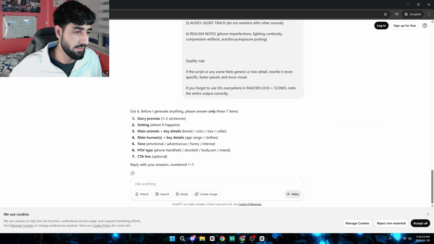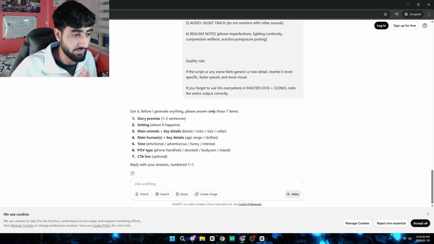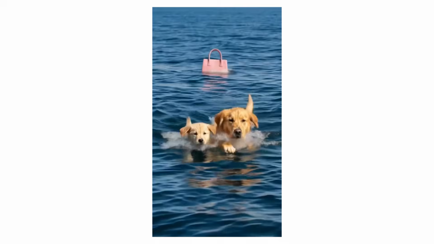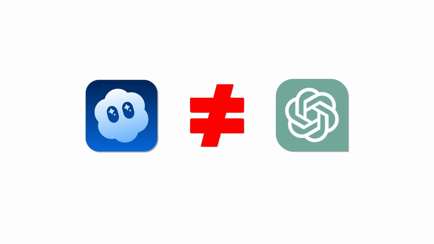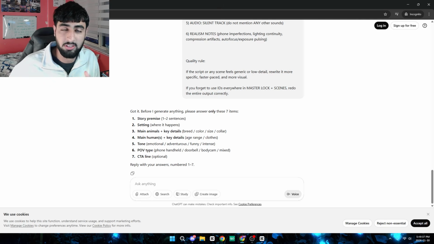All right, so once you have your idea, the next step is to go to ChatGPT, and this is where we're going to generate our script and our prompts. This is where most people fail, because a lot of times when they generate Sora videos, they're very, very inconsistent, because Sora is not like ChatGPT. Sora does not have any history. So every time you give it a prompt, it treats it like a new individual video.